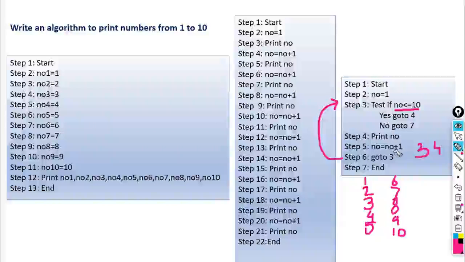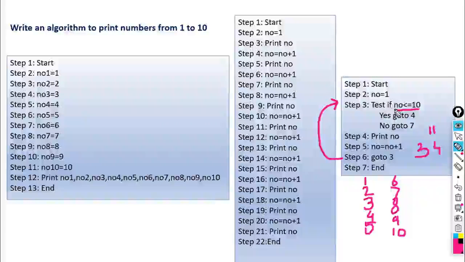So NO is equal to NO plus 1. The value of NO is 10, so it becomes 11. When it has the value 11, it again executes the next consecutive step, that is go to 3. It will take your control to step number 3.